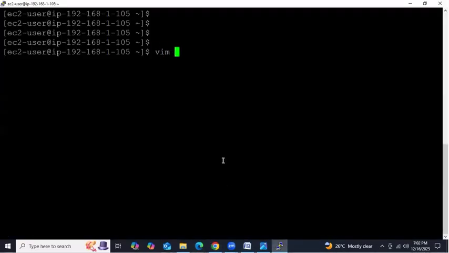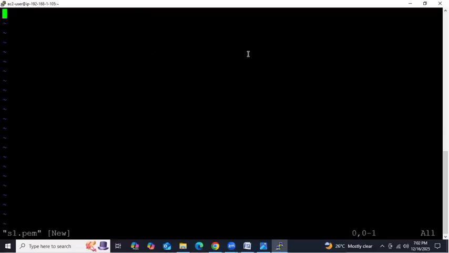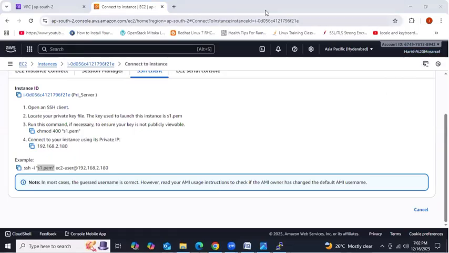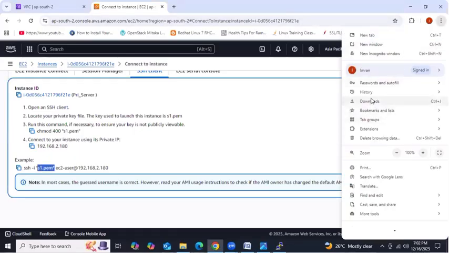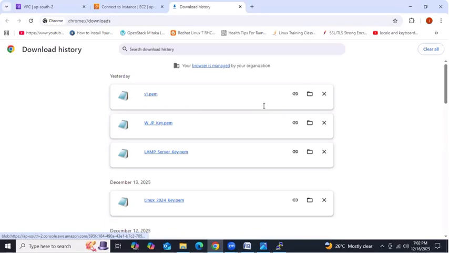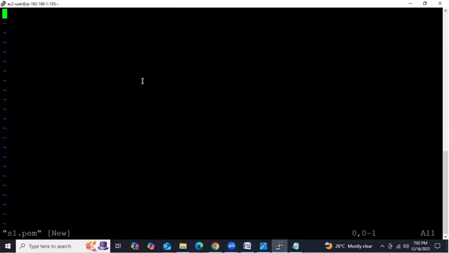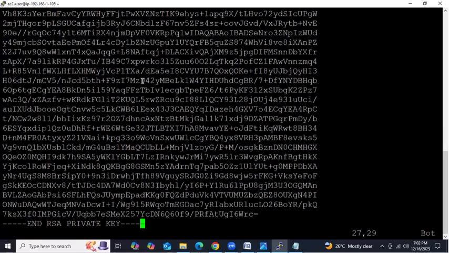vim, right? Got it, guys? vim is an editor. s1.pem key. Open this pem key, an empty key, right? Then go to your browser. We downloaded the s1 pem key before, right? In Downloads, the s1 pem key. We have opened this one. Control A to select all, C for copy. Then go here. Shift Insert, shift key, insert key. Then save and quit.